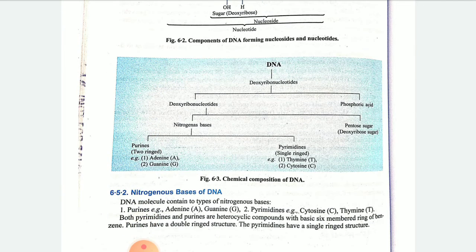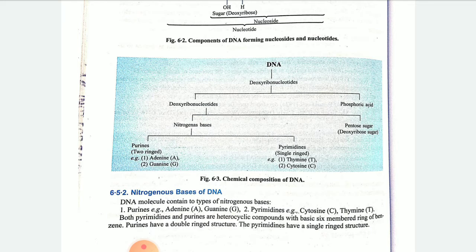Already told this one. See, children, DNA consists of deoxyribonucleotides. A deoxyribonucleotide is again divided into a nitrogen base and a pentose sugar. When we talk about the nitrogen base, purine consists of adenine and guanine, and pyrimidine consists of thymine and cytosine.